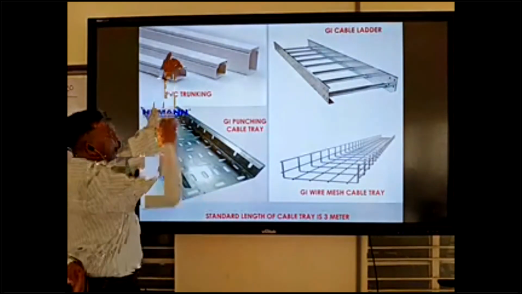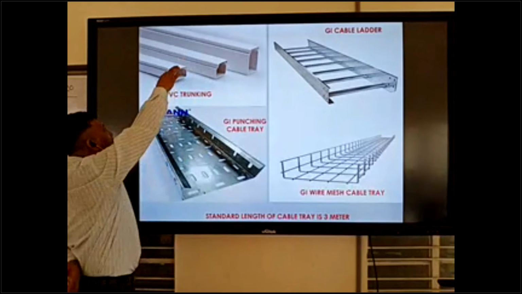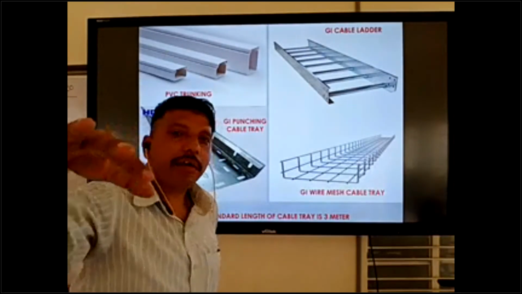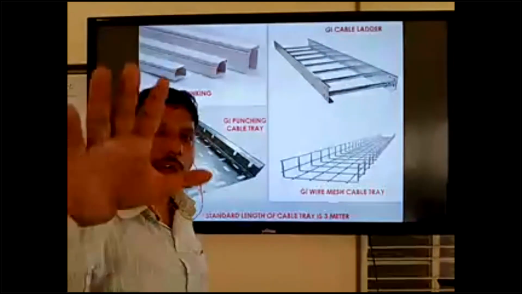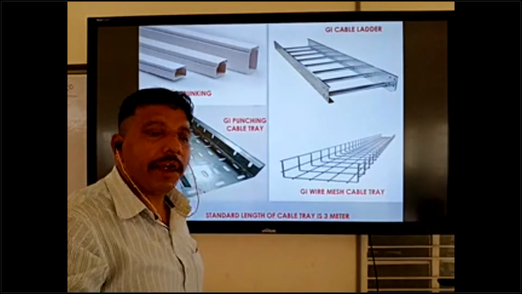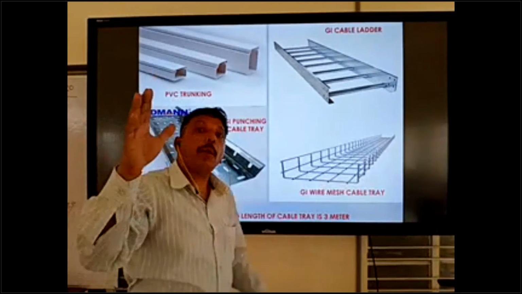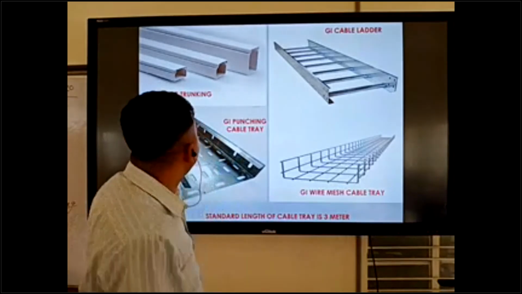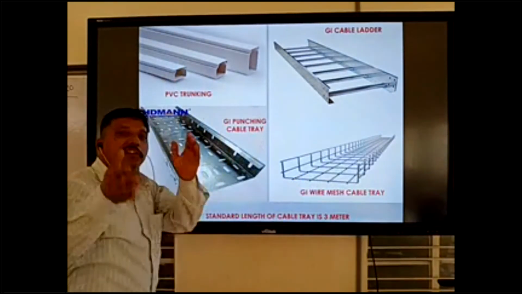Okay, so there are no holes. GI also comes the same way. This PVC we can use inside the panel wiring system, control panel, and some SMDB panel, MDB panel, big panels. For those types of panels we can use PVC type inside the panel work.